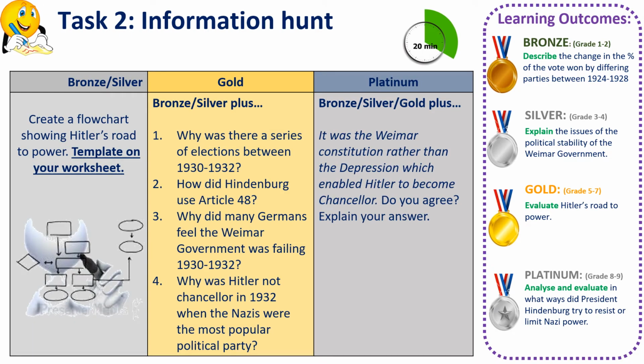Okay, so we'll now combine the knowledge that you've gained from that video with some information that we're going to collect in this next task, and at the end we'll bring it all back together and do one big summary. So our task is to create a flowchart showing Hitler's road to power. You've got the template for this on your worksheet. I'll also go through an example now and show you how to do that. And then gold and platinum is to have a go at answering these questions using the information, and I'll talk through an example of those in a second if you stay listening.